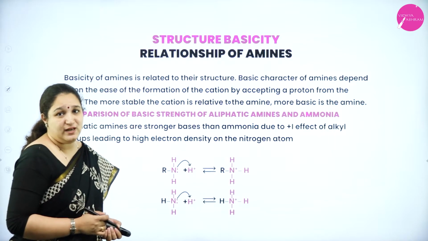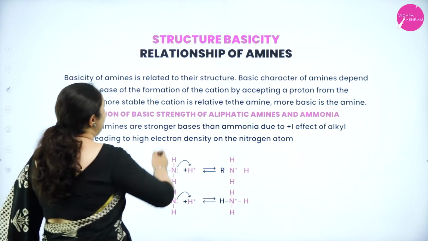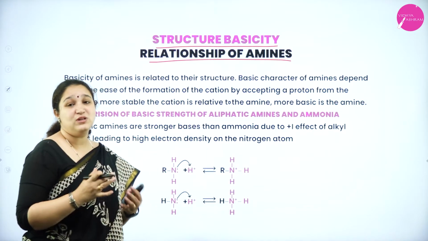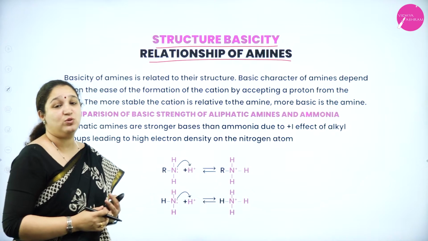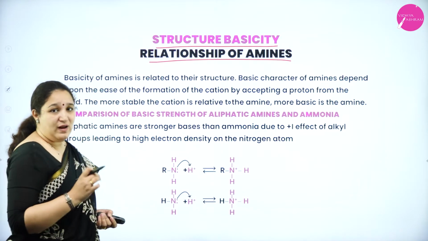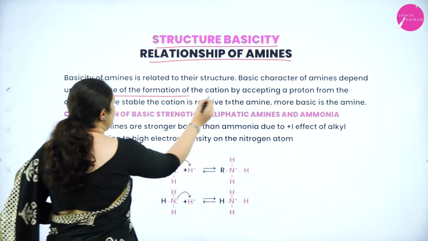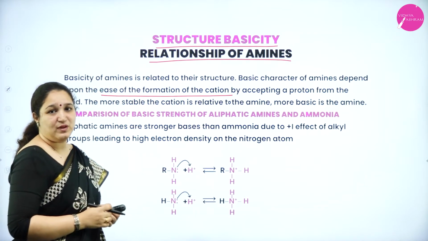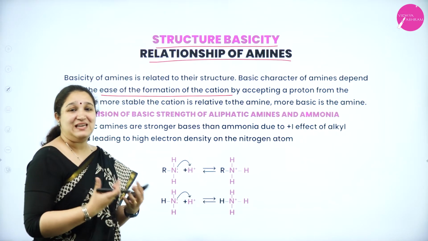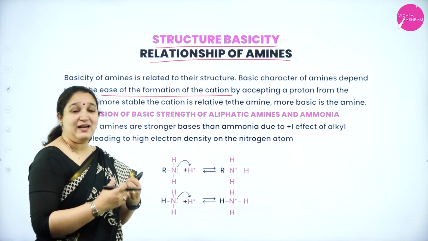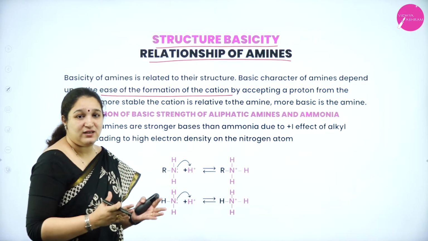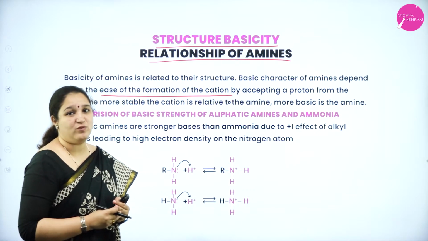Next, we are going to study the structure and basicity relation of amines, how the basic nature of amines is related to its structure. First thing is, the basic character of an amine depends upon the ease of formation of a cation. Now, an amine can accept a proton to form a cation. With what ease it can accept a proton and how stable the structure is, is what affects the basicity of the amine.